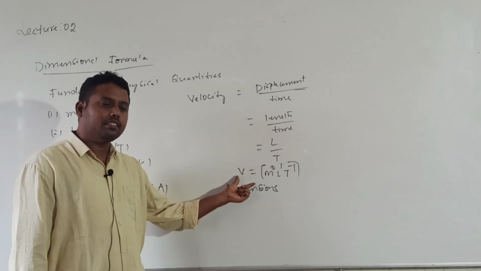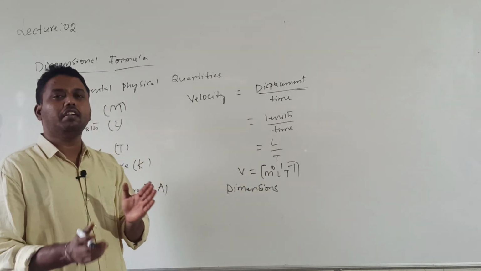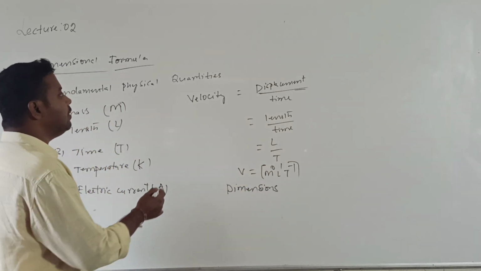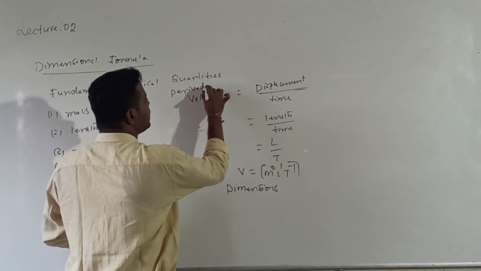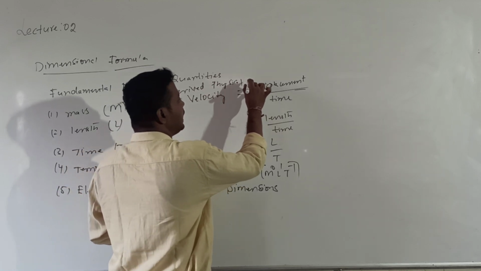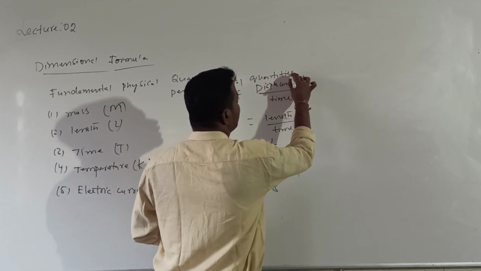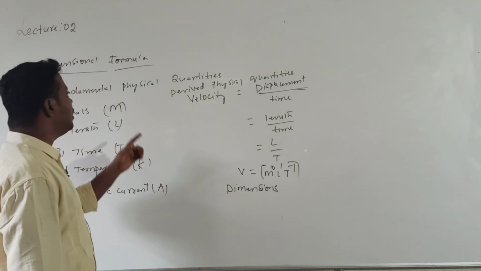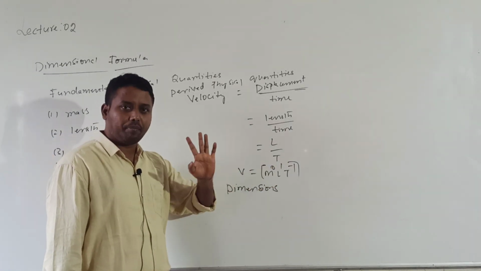What is the significance of this dimensional formula? We come to know from which fundamental physical quantities the given derived physical quantity is derived. Velocity is derived from length and time.